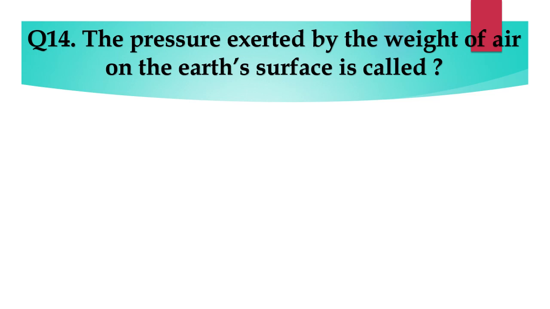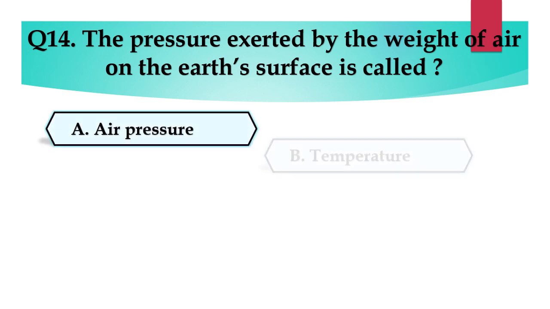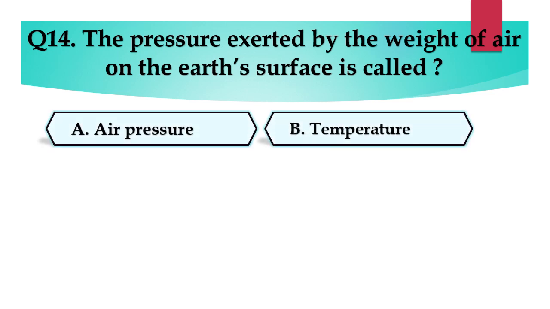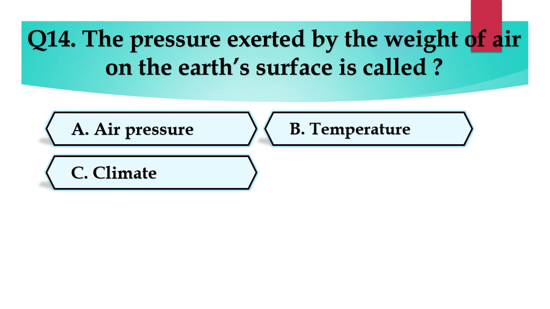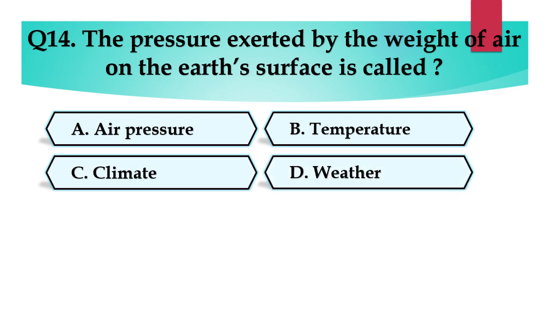Question number 14. The pressure exerted by the weight of air on the Earth's surface is called, and the options are A. Air pressure, B. Temperature, C. Climate, or D. Weather.